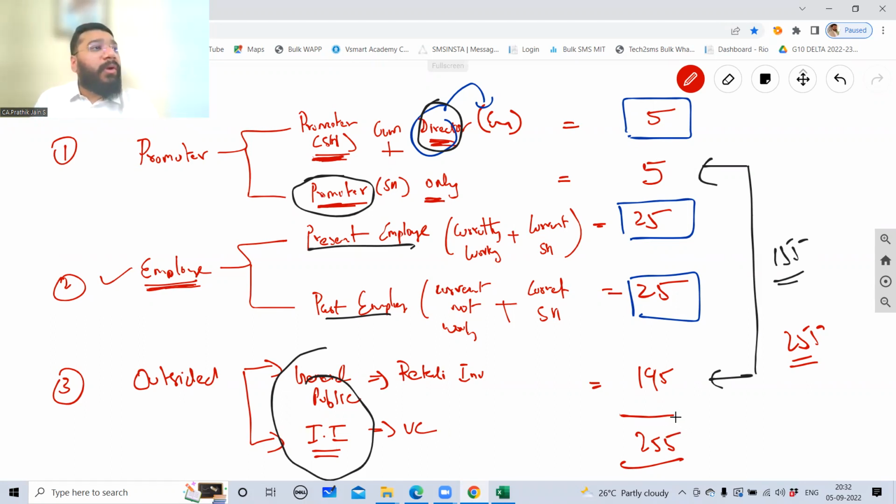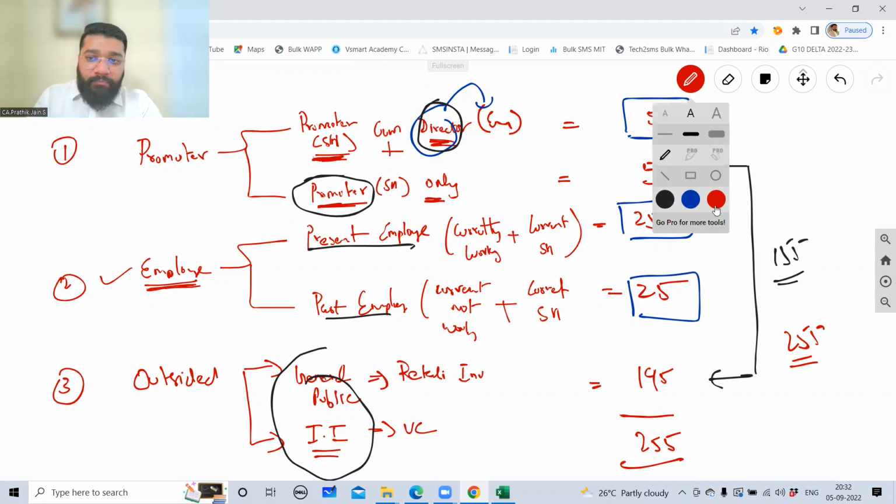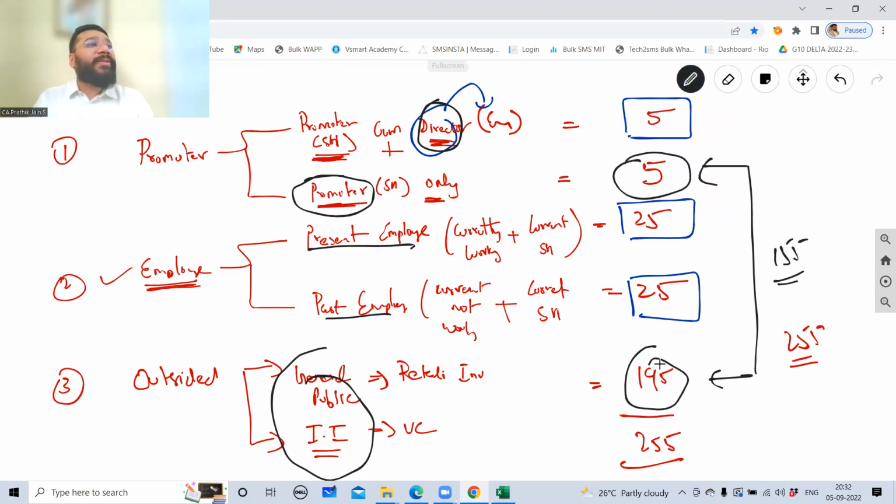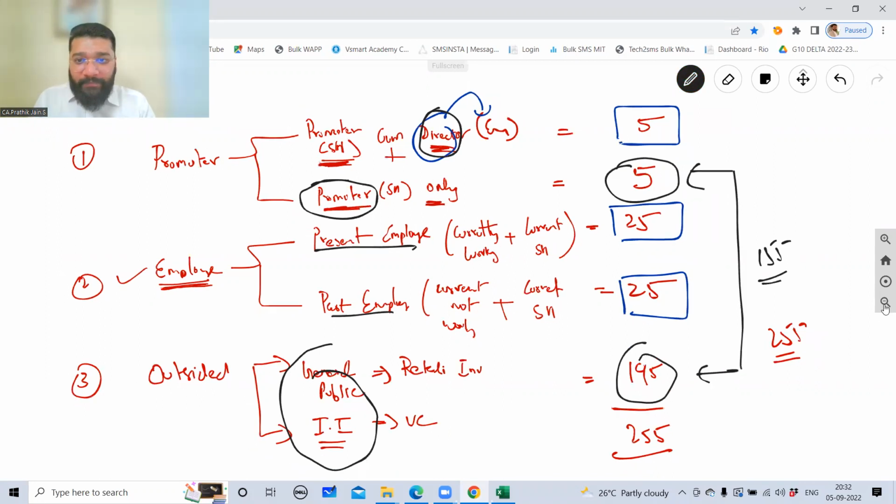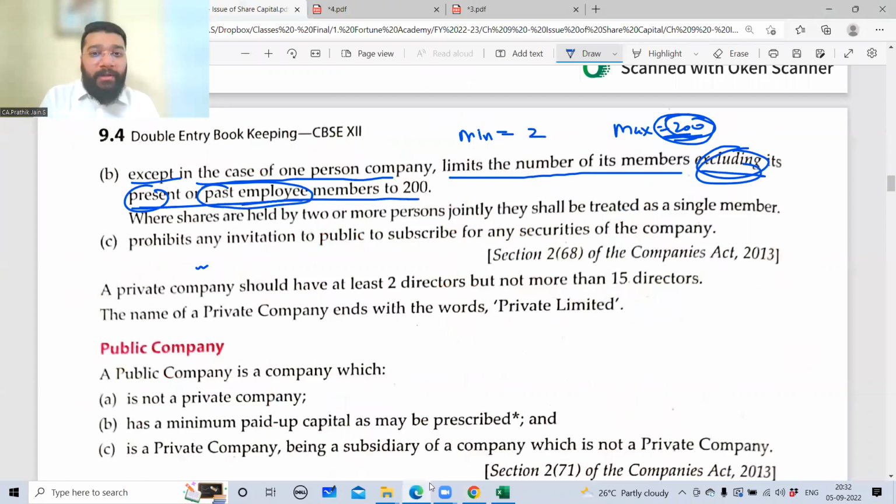Now tell me, guys. This company is violated or not violated? Not violated. 5 and 195, exact 200. So not violated. Am I clear with this? Any difficulty in this step? So coming back to that point, which we discussed in the difference between